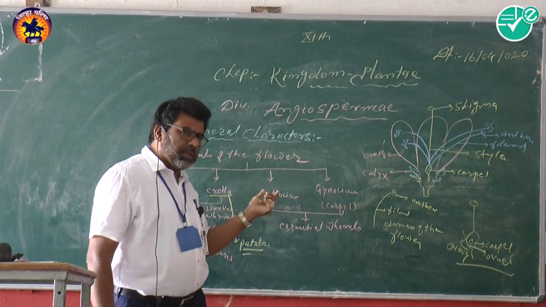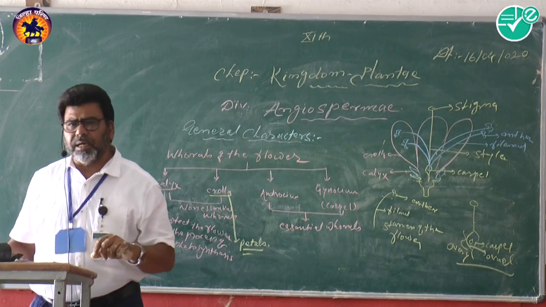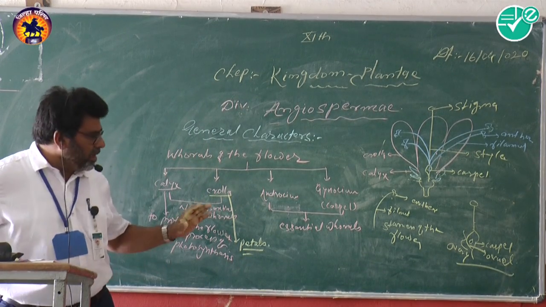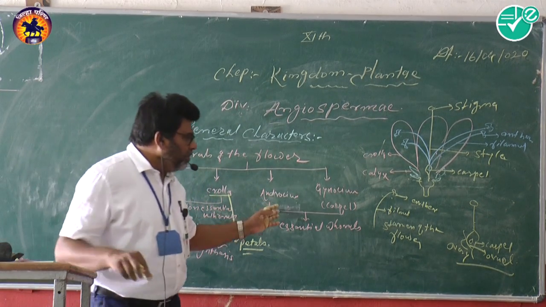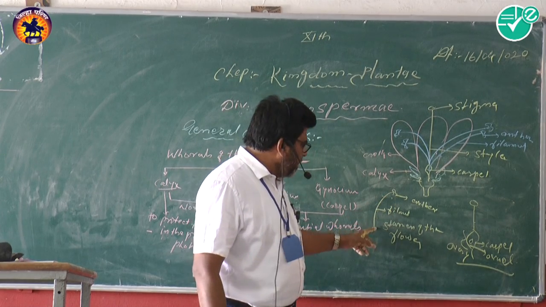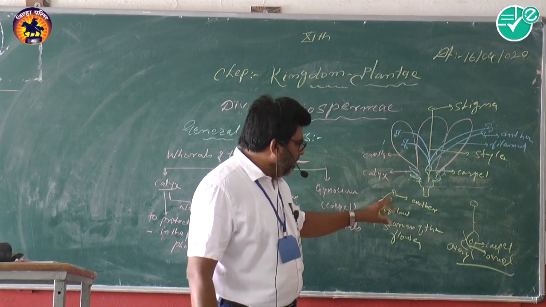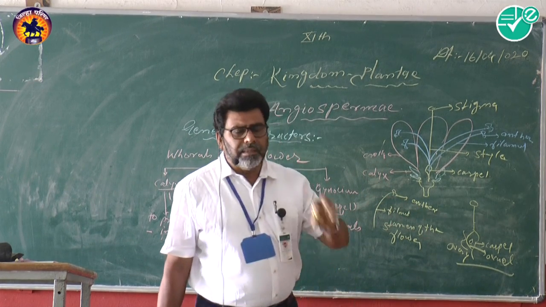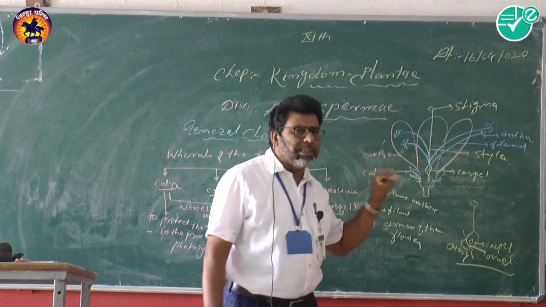Now next, the third whorl of the flower is the androecium, and the androecium is an essential whorl, and the gynoecium is also an essential whorl. In the androecium you will find the stamens. In a stamen there is a filament, and the upper part of the filament is known as the anther, and in the anther there are the pollen grains. The pollen grains are formed in the anther.